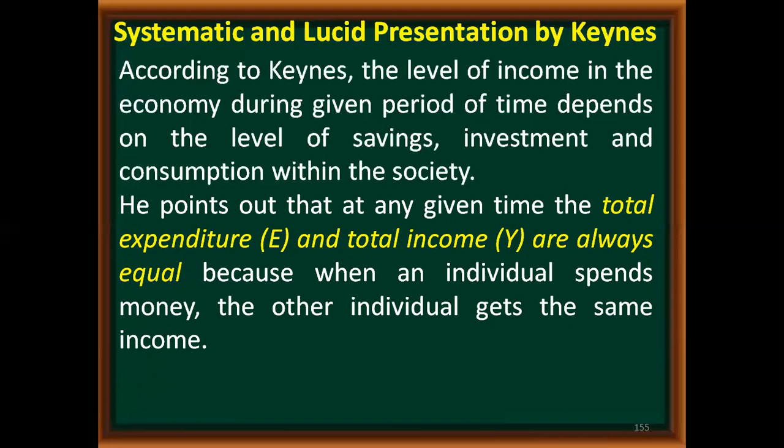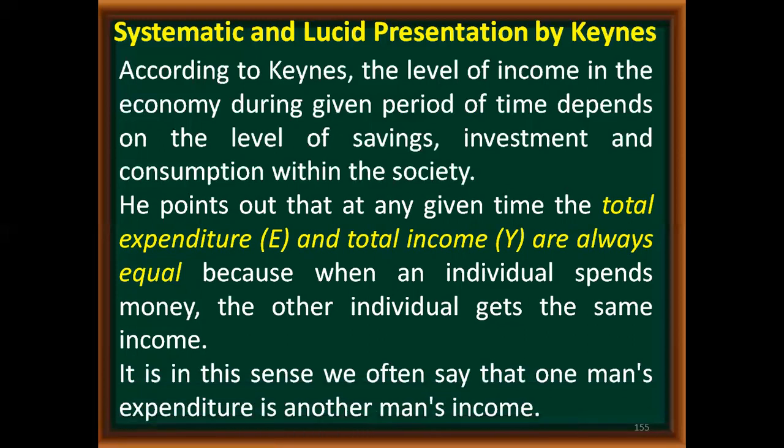So that means my expenditure is somebody else's income. On that analysis it is based. So in that manner, income and expenditure will always be equal, because what I am spending will go as an income to somebody else. So E will always be equal to Y.